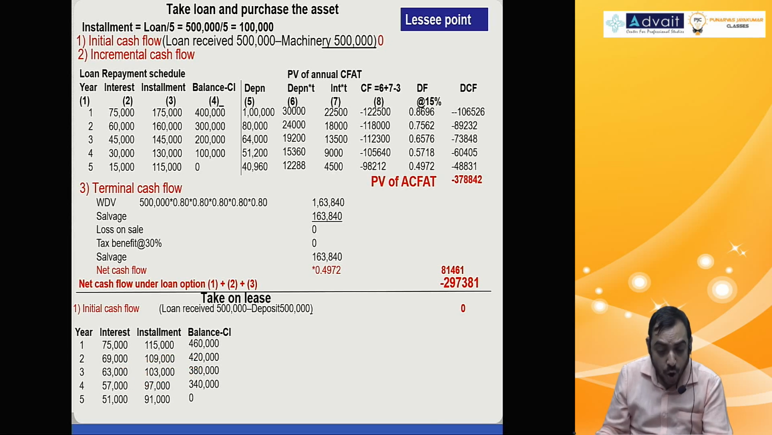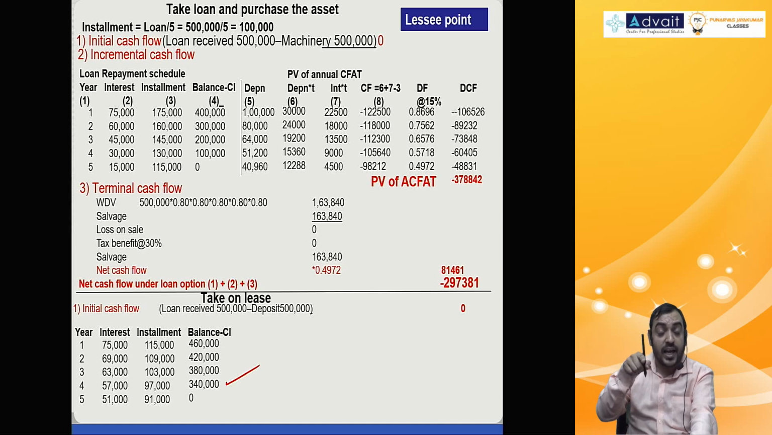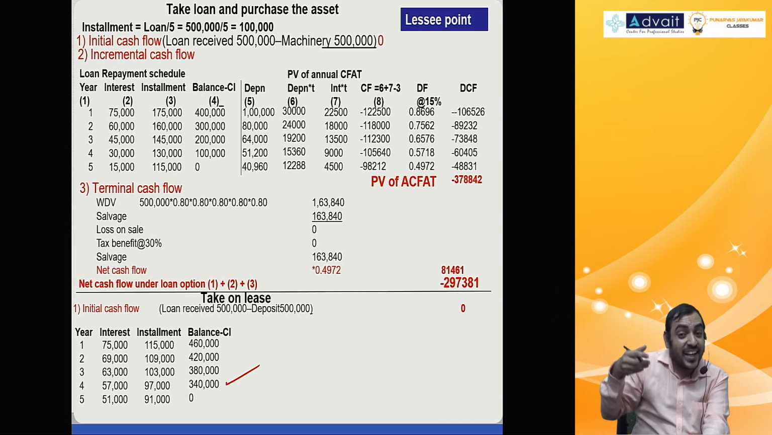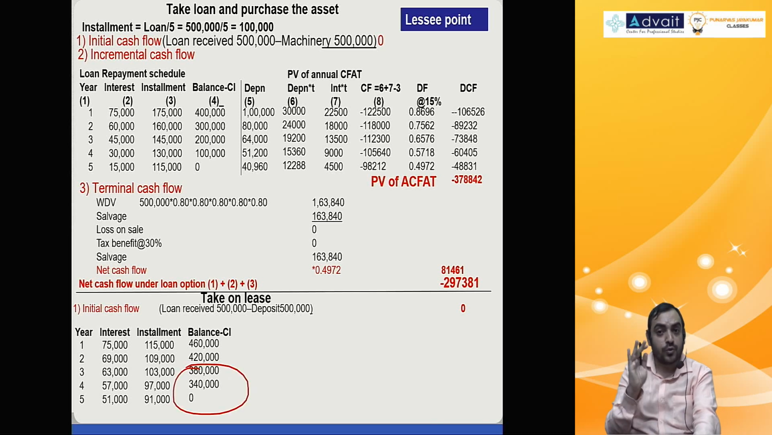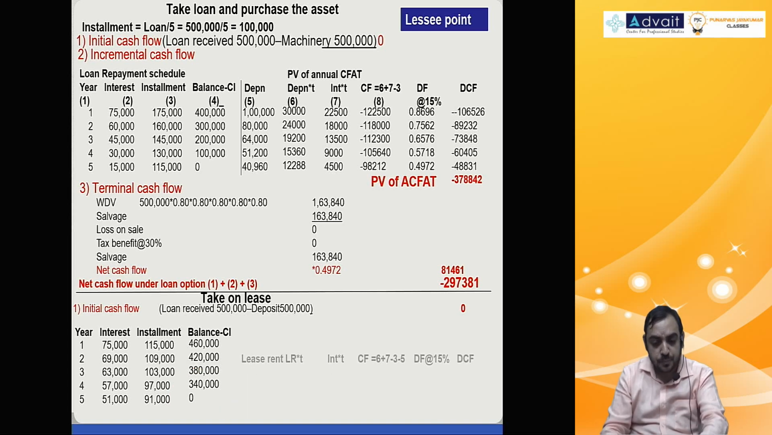Please observe, how come last became 0? It was actually 3 lakh, right? 3,40,000 minus 40,000, 3 lakh. But last year, 3 lakh I get back from lessor. Security deposit back, 5 lakh minus 40%. 3 lakh I get back, I pay to bank. 3,40,000 becomes 0. 40,000 that year, and 3 lakh return, net amount becomes 0.